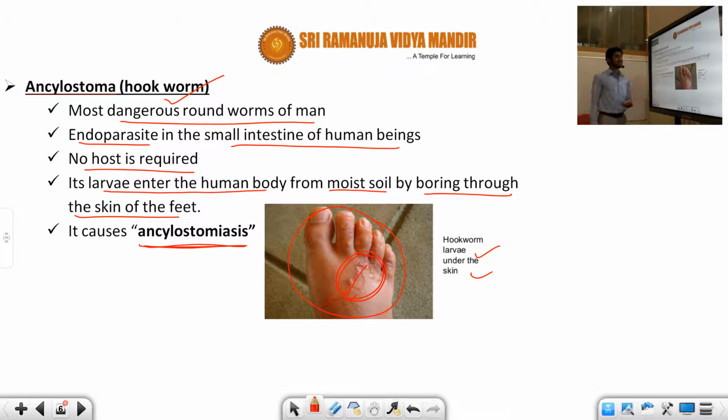Okay, this is also very important. So where does it live? It is an endoparasite in the small intestine of human beings. So this is about another Aschelminthes information, students.